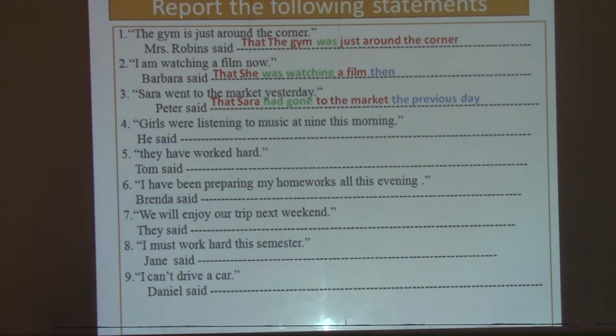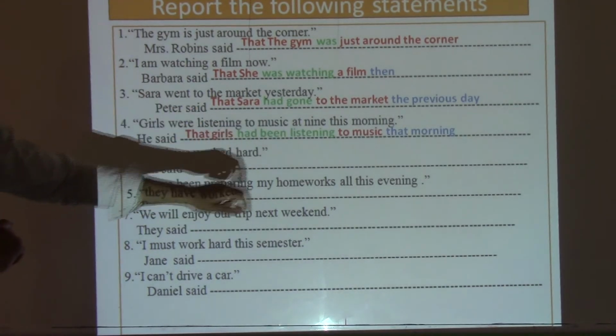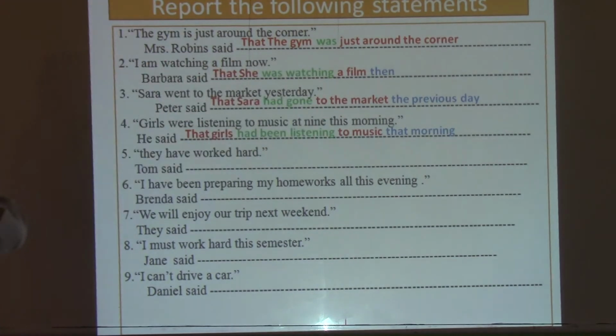The fourth one here, the girls were listening to music at 9 this morning. He said that the girls had been listening to music that morning. Do you see here? We say "were listening", "had been listening". Okay? This morning, that morning. The fifth one here, they have worked hard. Tom said that they had worked hard. So here, "have worked" becomes "had worked".